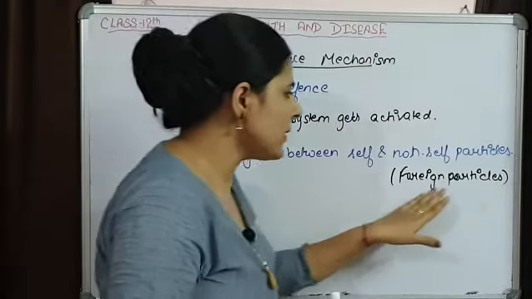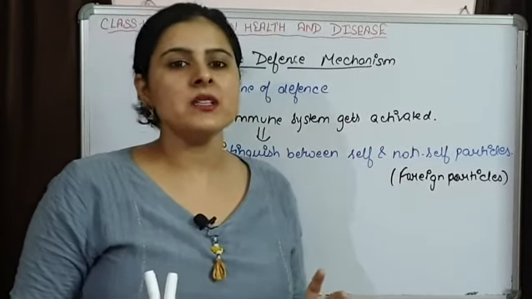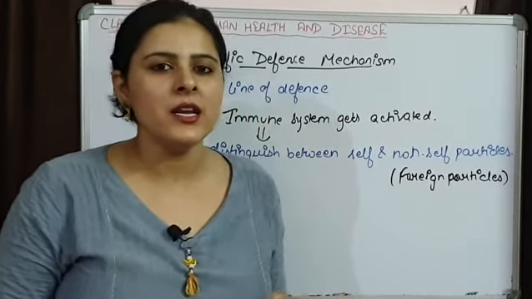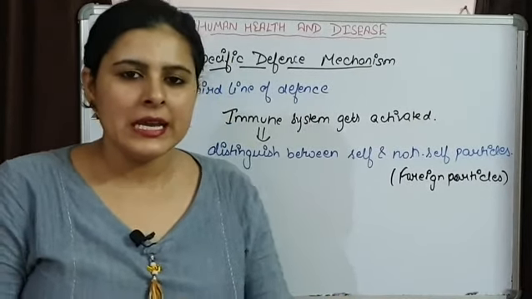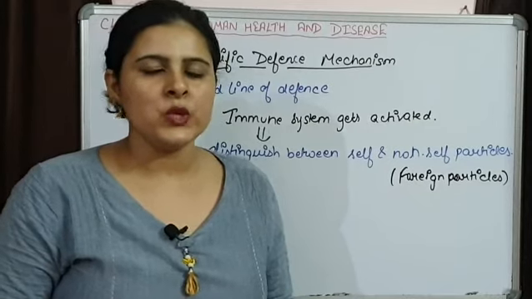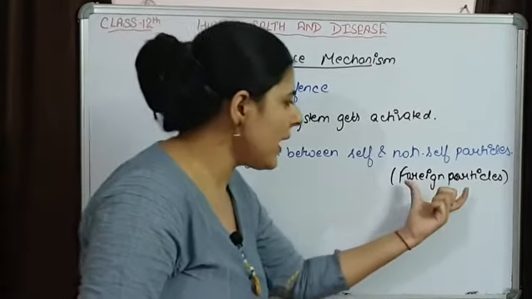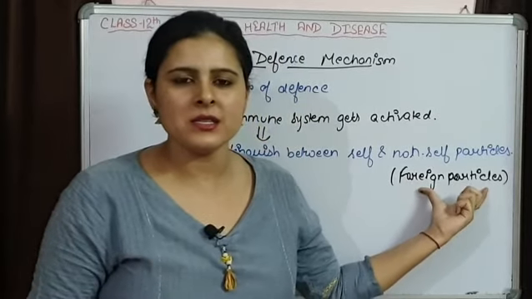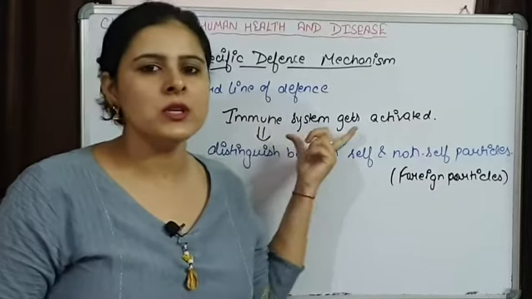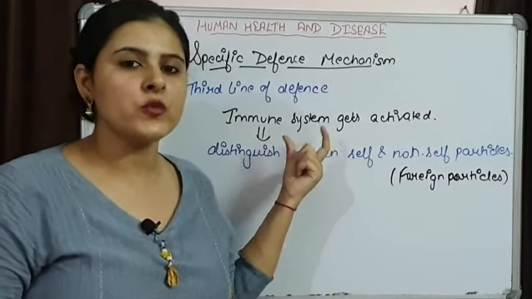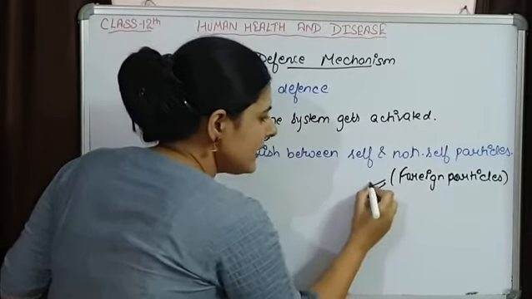Now when these foreign particles enter our body, certain chemicals are released in our body fluids, like blood and lymph. These chemicals, released in our blood or lymph because of the entry of foreign particles, make our immune system function specifically, and they are known as antibodies.